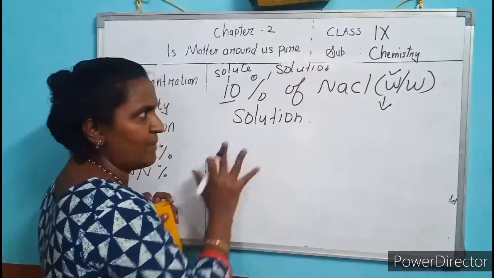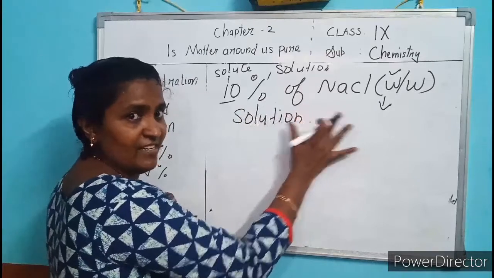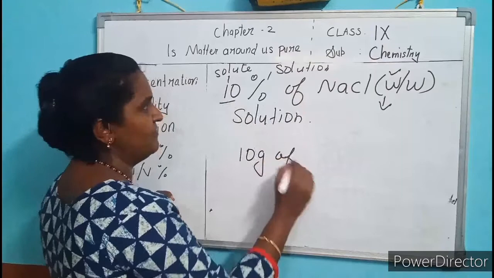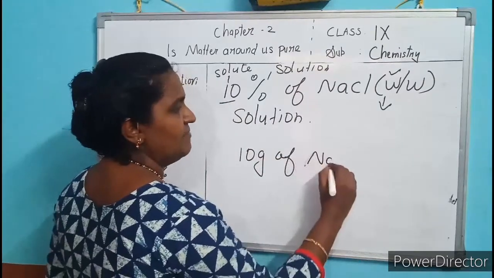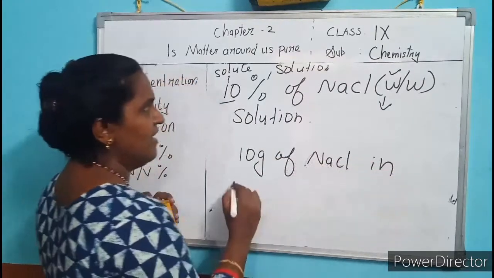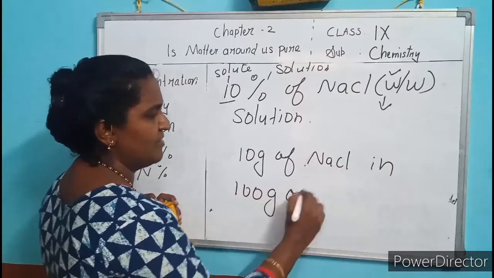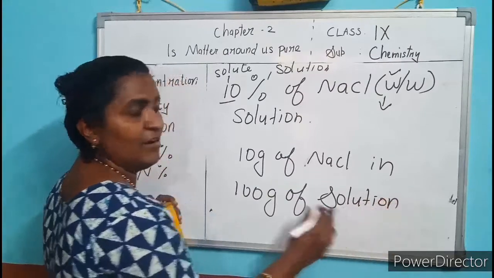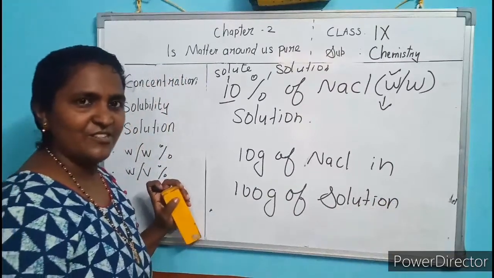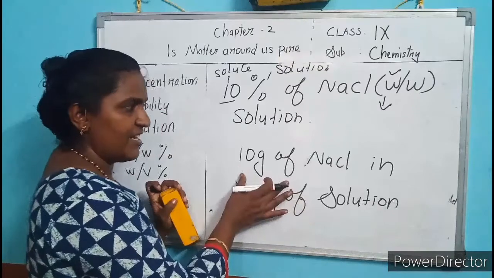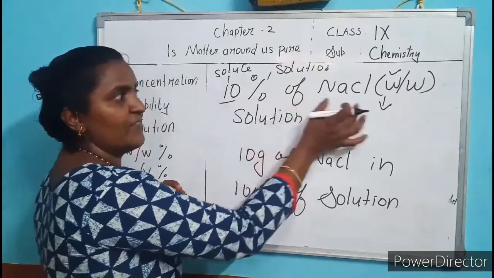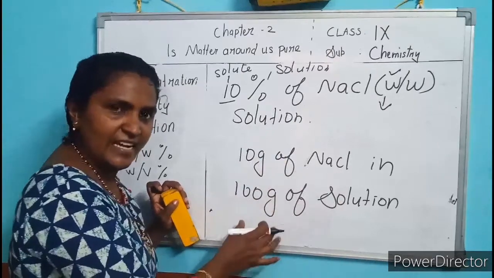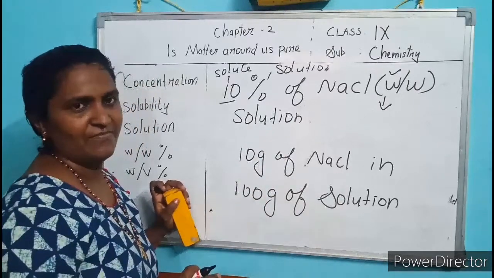What does it mean? I have prepared 10% of NaCl. It means I have taken 10 gram of NaCl in 100 gram of solution.